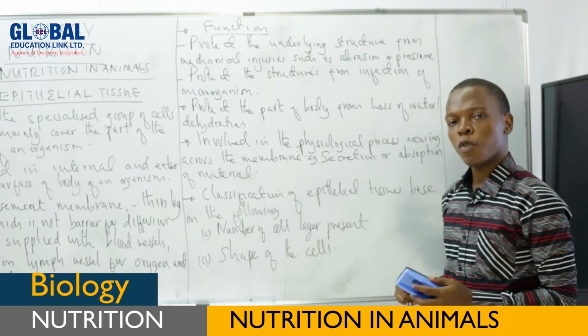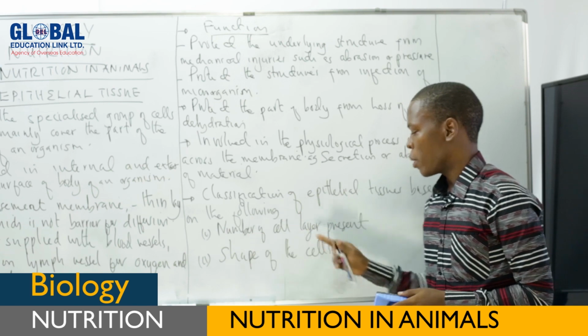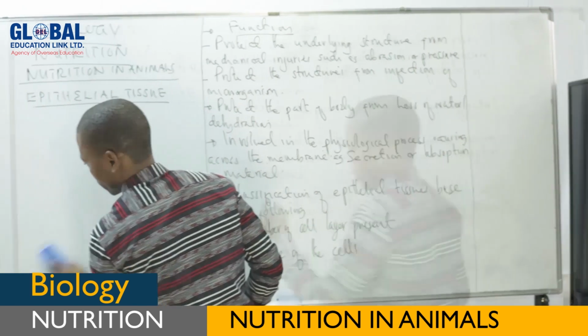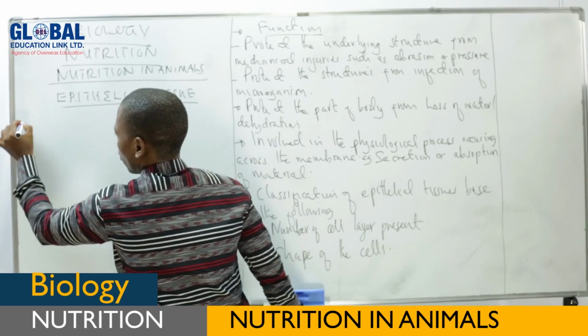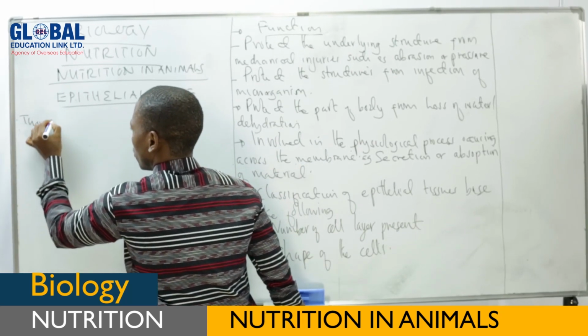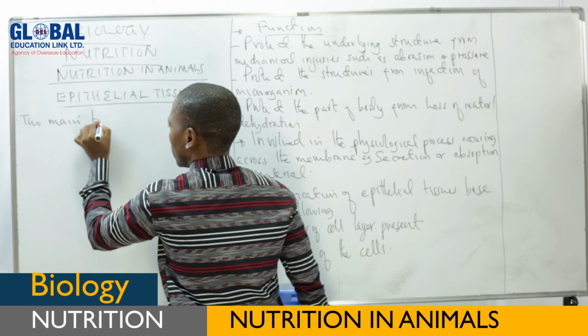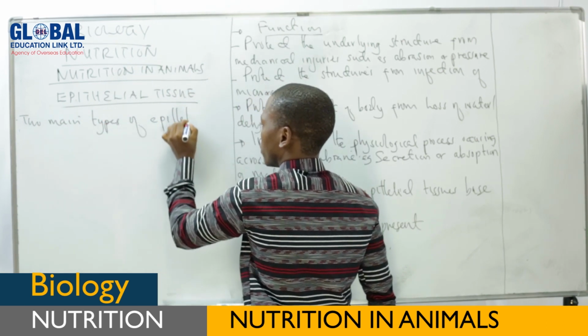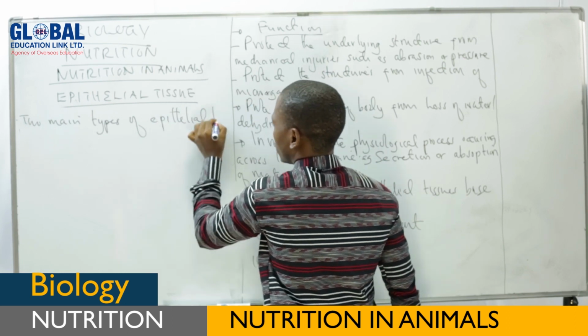Therefore, in classification of epithelial tissues according to the number of cell layers, we have two main types of epithelial tissues.